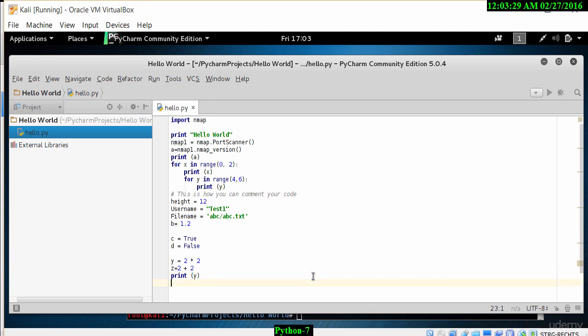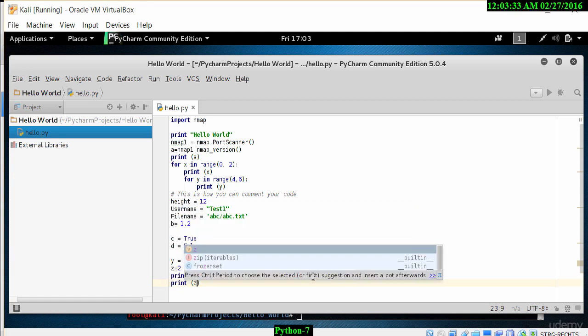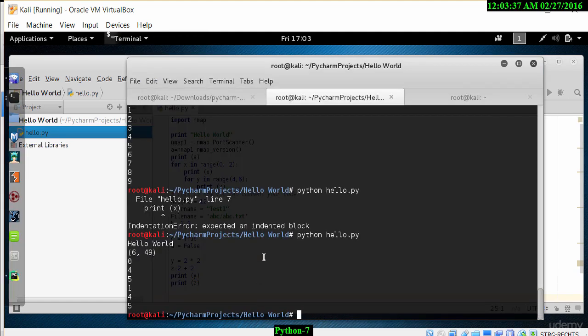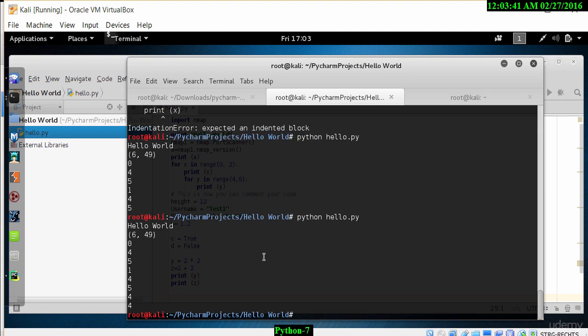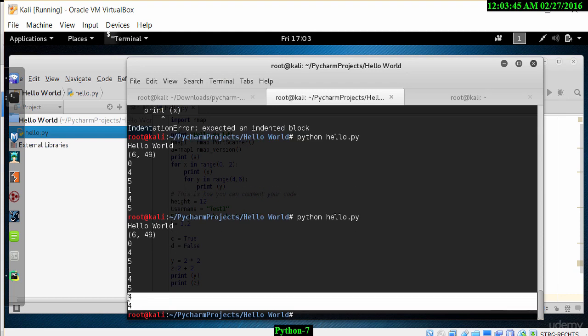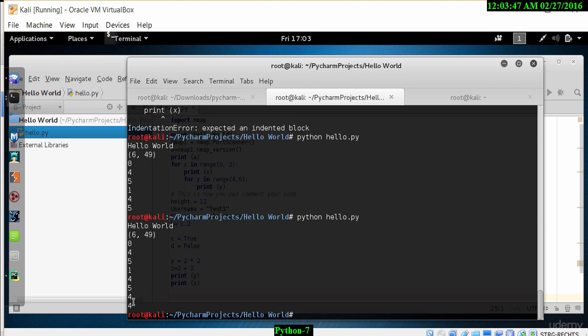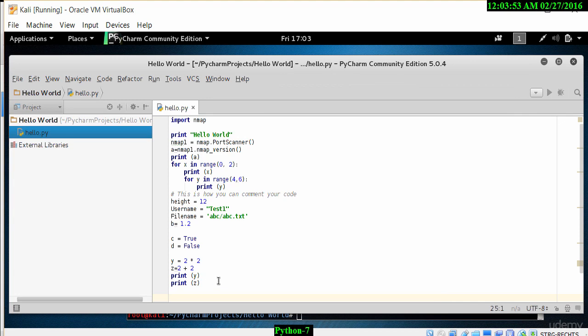Once we do that, we can run this program in our Kali Linux environment. Save this file, and let's print this again and have a look. You notice here at the bottom it shows 4 and 4, which is 2 times 2 and 2 plus 2. So let's look at what else we can do in Python.